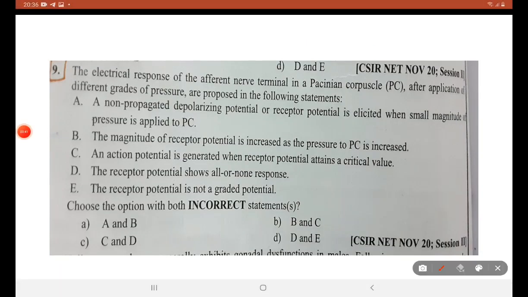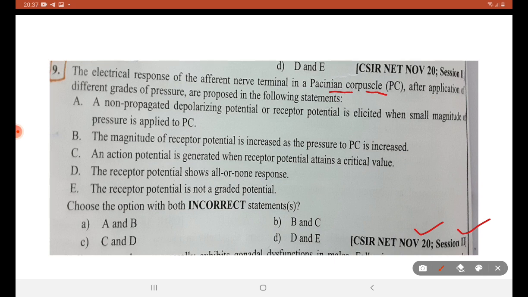First question, from CSIR NET November 2020 Session 2. Electrical response of afferent nerve terminal in Pacinian corpuscle after application of different grades of pressure are proposed in the following statements.